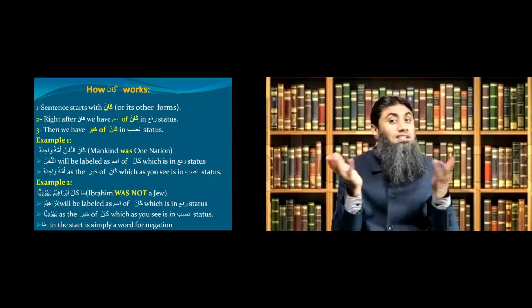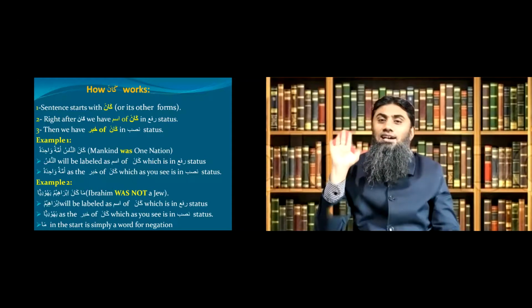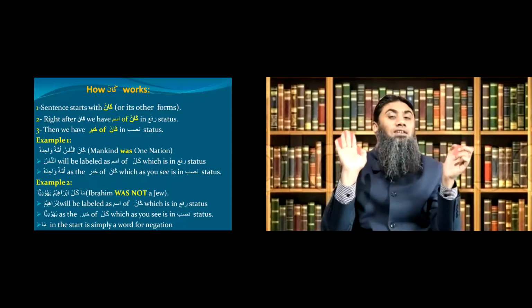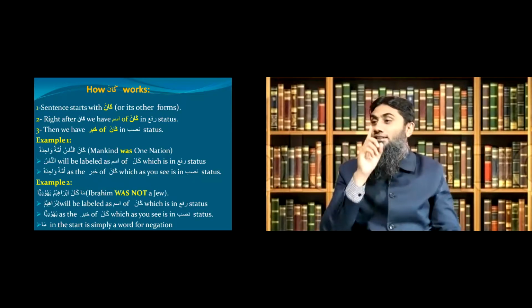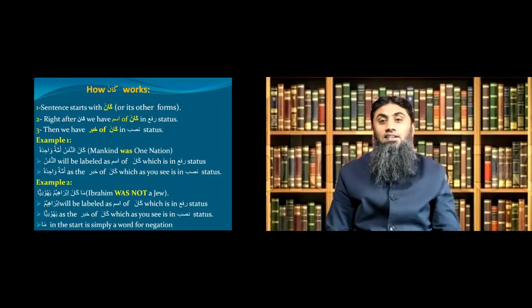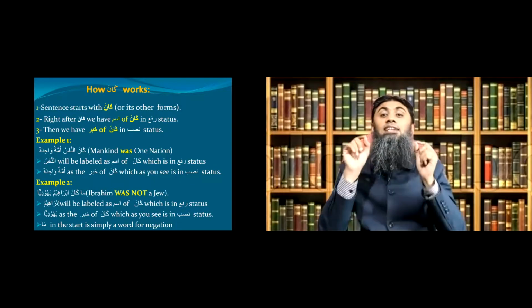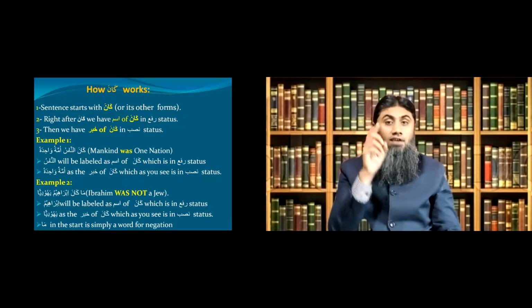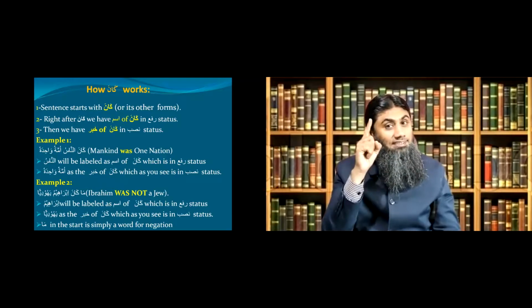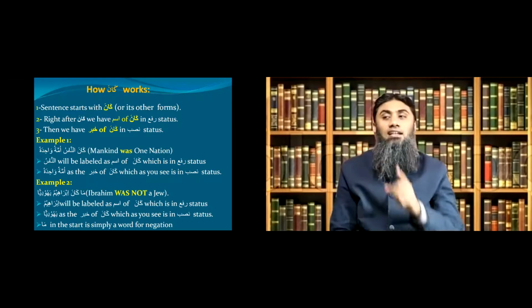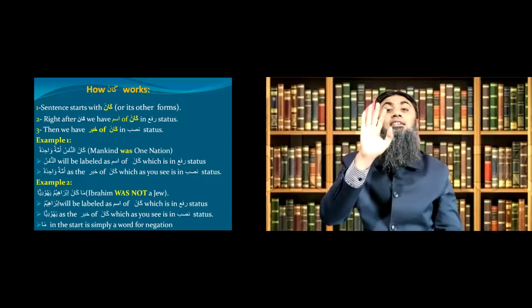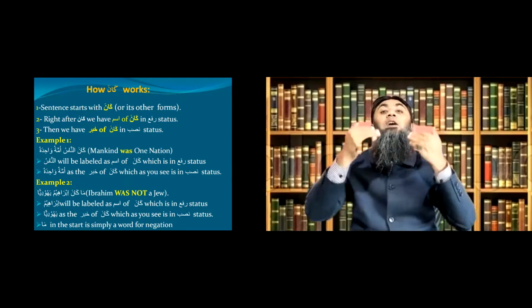Did you notice kana works the same way? First you get kana and then ism of kana and khabar of kana. Okay, but there's a key difference. What is the difference? In case of inna, right after inna, you have ism of inna in what status? Nasab status. And then khabar of inna in rafa status. Kana is completely the opposite.